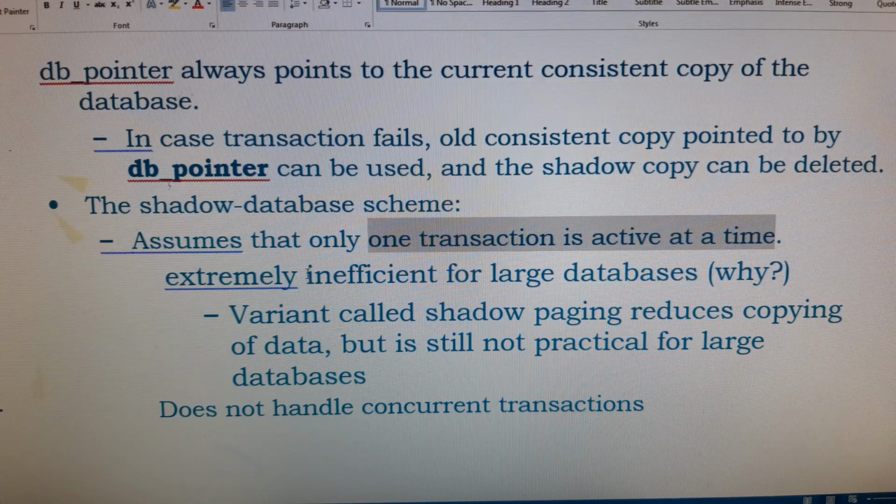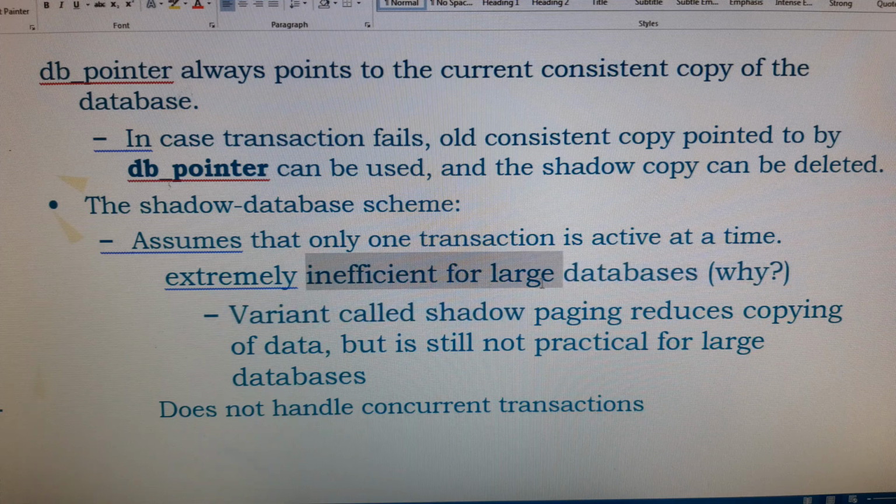Among the disadvantages, it is extremely inefficient for large databases. We can't use it for data having multiple transactions executing in an interleaved fashion. This technique is not useful for larger databases; it is only useful for simple databases.